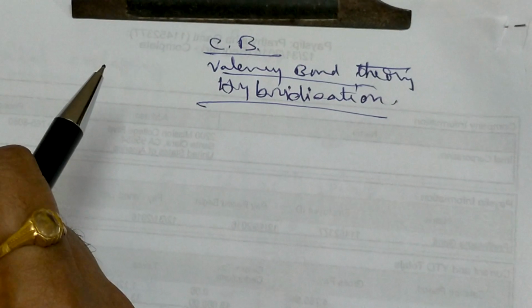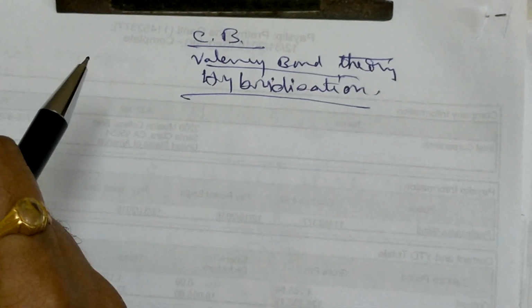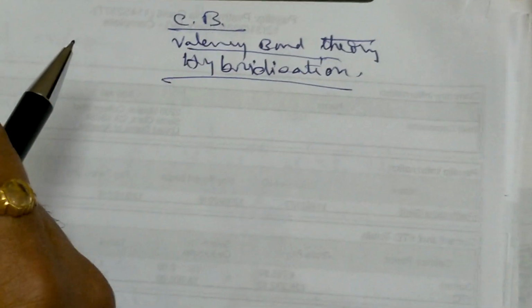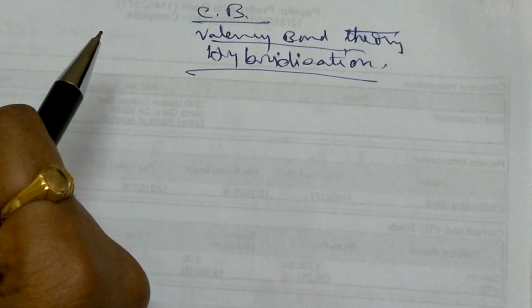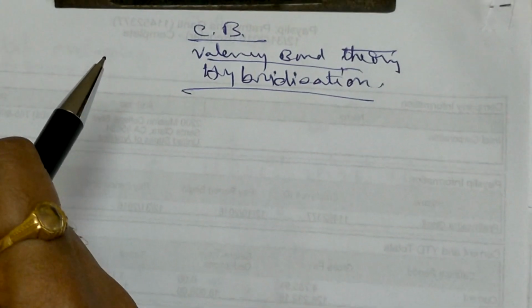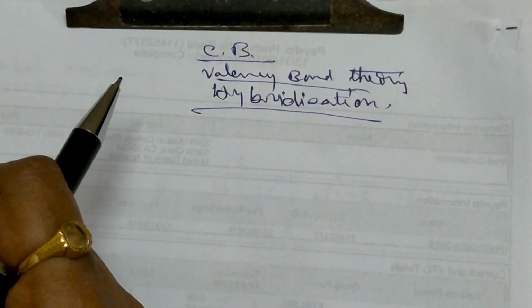Yesterday we have seen the sigma bonding. In the sigma bonding, again, s-s overlapping, s-p overlapping, p-p overlapping, and pi bonding, and the strength of the sigma and pi bonding, general properties of the covalent bonds, exceptions like diamond, graphite, and all.